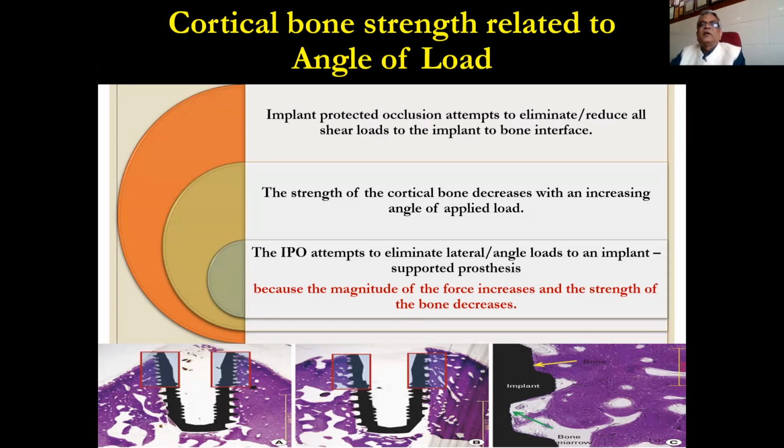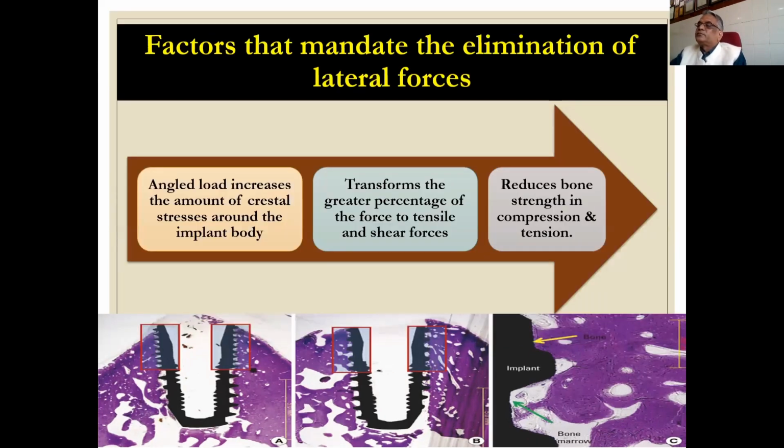Implant protected occlusion attempts to eliminate or reduce all shear load at the implant to bone interface. The strength of cortical bone decreases with an increasing angle of applied load. I have shown you the figure. Implant protected occlusion attempts to eliminate lateral angled load to an implant supported prosthesis. This is the main game changer. We have to change the direction of force. This is known as implant protected occlusion, and we can do this by changing the occlusal table.